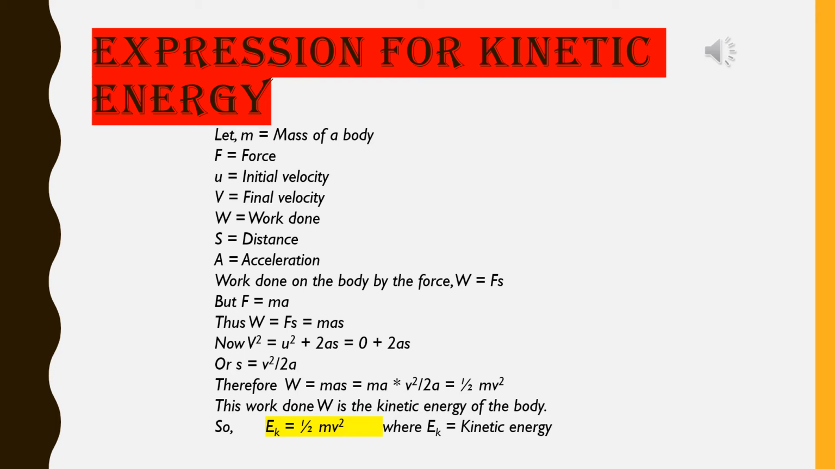Now, from the force and motion equation, v square is equal to u square plus 2as. Here, initial velocity is 0. That's why 0 plus 2as. That means s is equal to v square by 2a. Therefore, w is equal to m into a into s. Instead of s, we can put the value that is v square by 2a. So ultimately, it is coming 1 by 2 mv square. This work done w is the kinetic energy of the body. So Ek is equal to half mv square, where Ek is equal to kinetic energy.